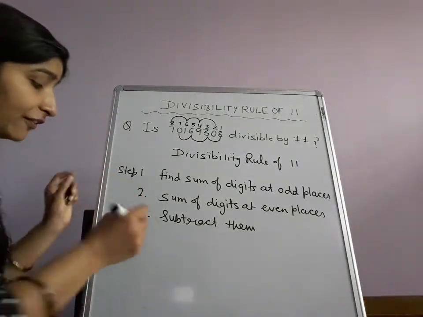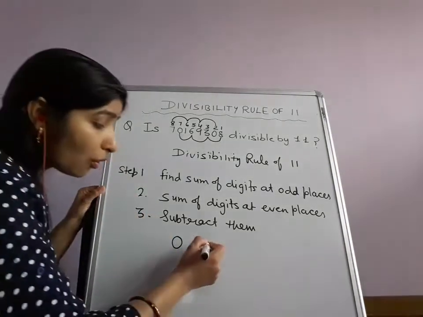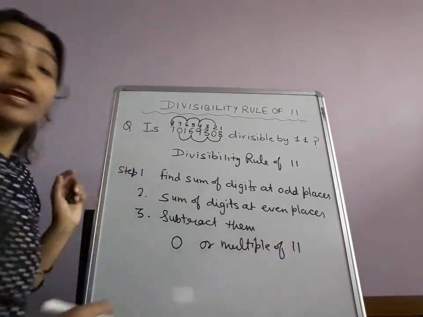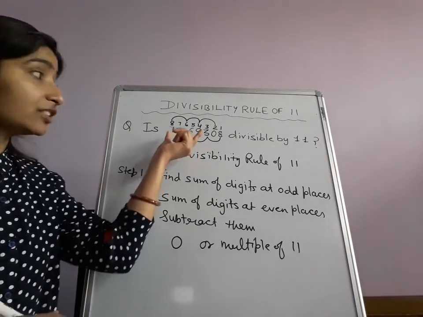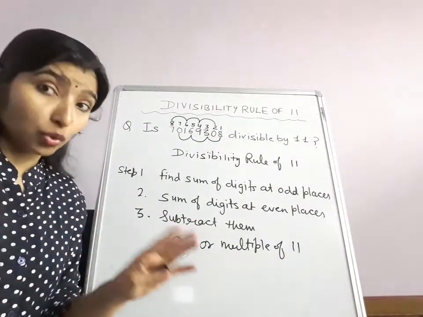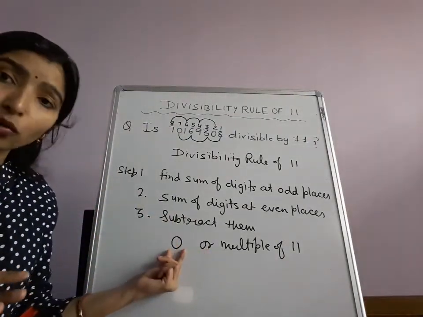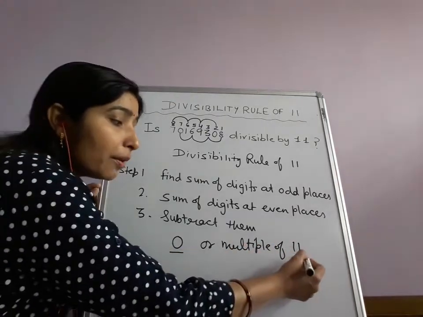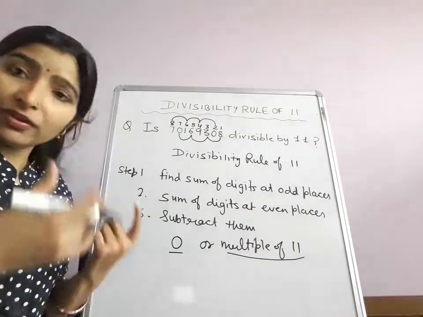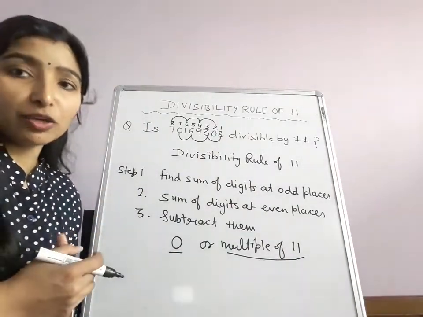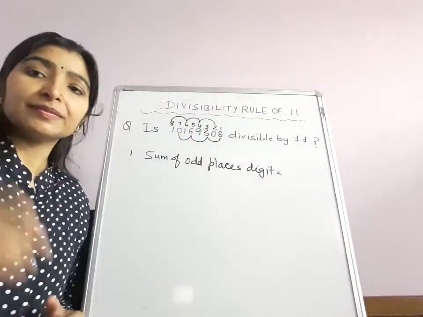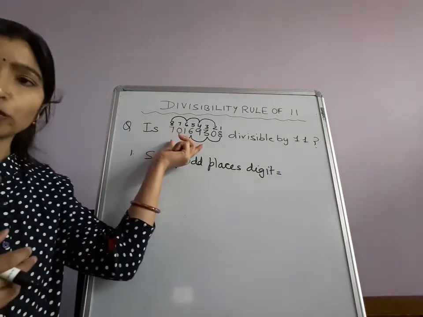If the difference is 0 or a multiple of 11, then the original number is divisible by 11, otherwise not. So your difference should be 0 or a multiple of 11. If it is either of these then yes, if not then your answer will be no. So let's do this sum now. I will solve this question.